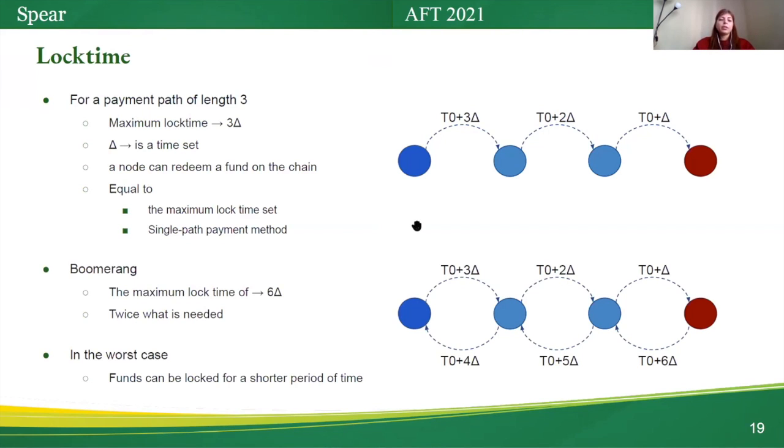However, Boomerang needs a maximum lifetime of 6 delta, which is twice what is needed in Sphere. Therefore, in the worst case, funds can be locked for a shorter period of time in Sphere than Boomerang.